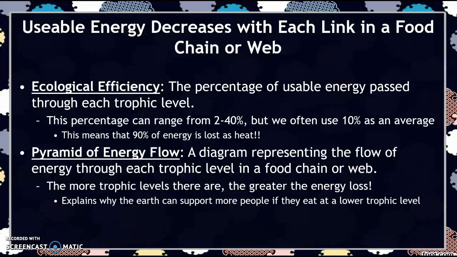The pyramid of energy flow is just a diagram that represents the flow of energy through each trophic level in a food chain or food web. The more trophic levels there are, the greater the energy loss. So that's why we usually only see a pyramid with like 4, max 5 levels, because after that, things are not energy efficient. We're not getting enough energy or nutrients from the food that we're eating. So this explains why the earth can support more people if we eat at lower trophic levels, like vegetarian, as opposed to having a bunch of meat eaters. We're not losing all this energy in the process of creating meat for us to consume.